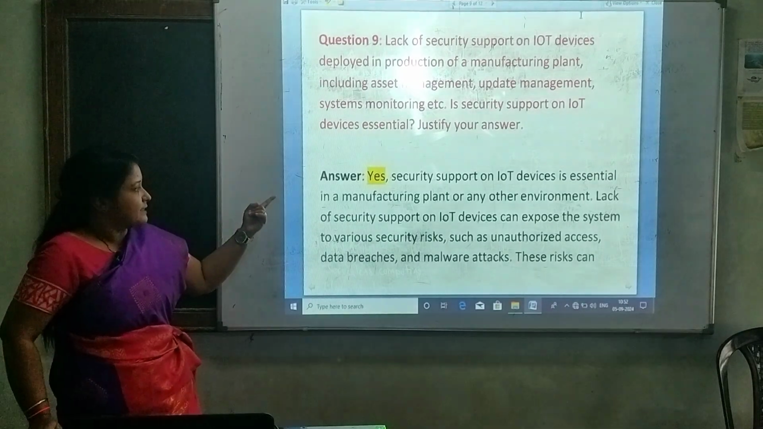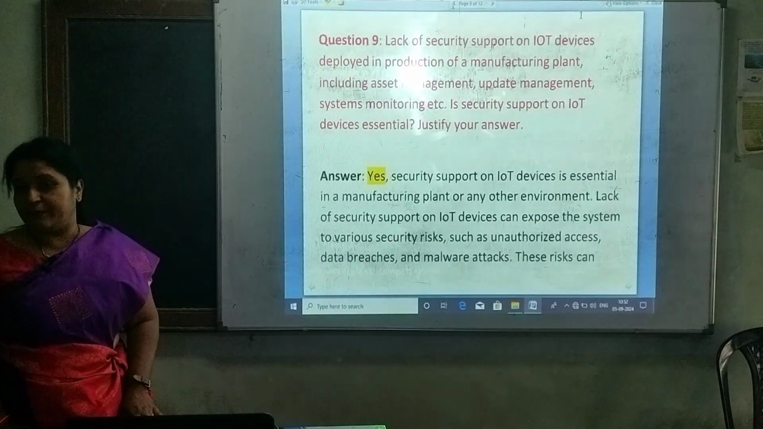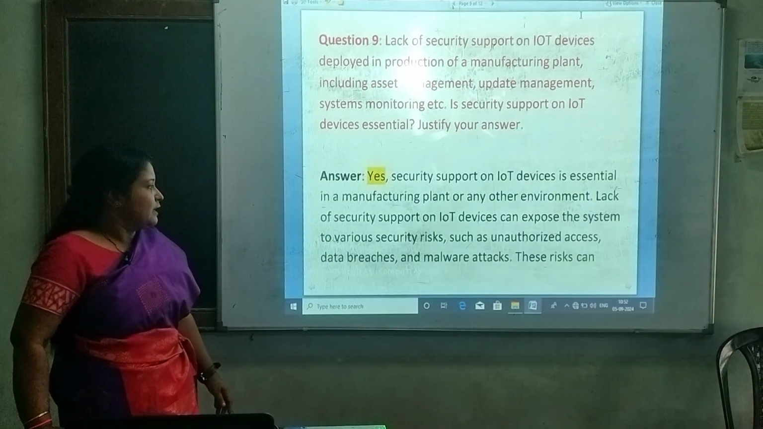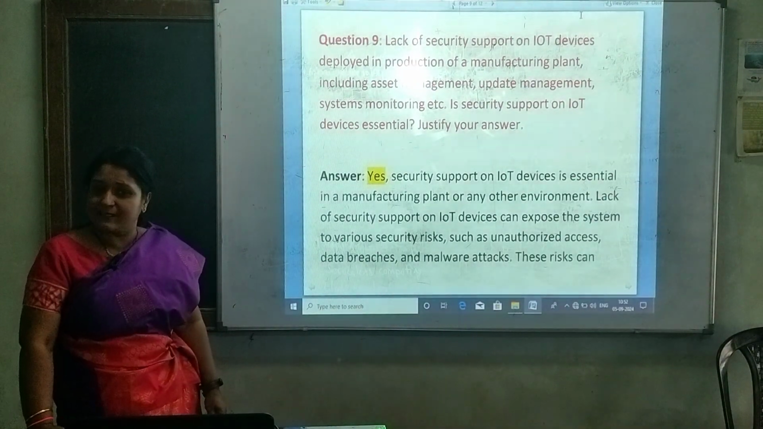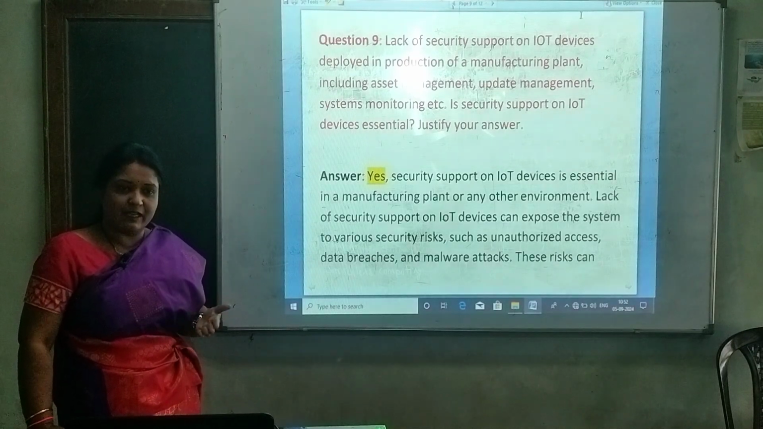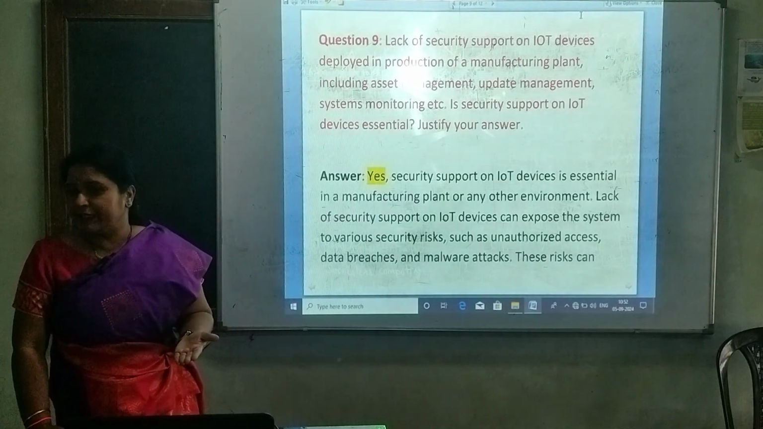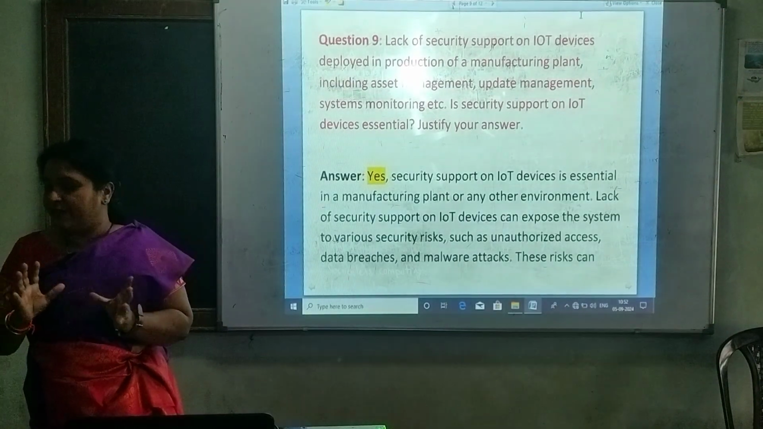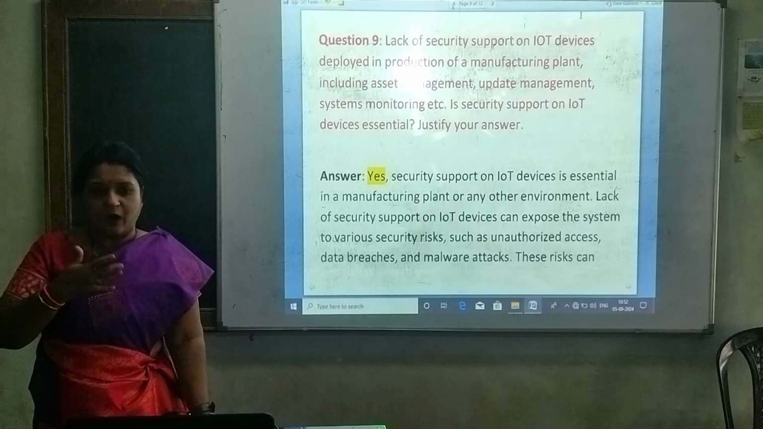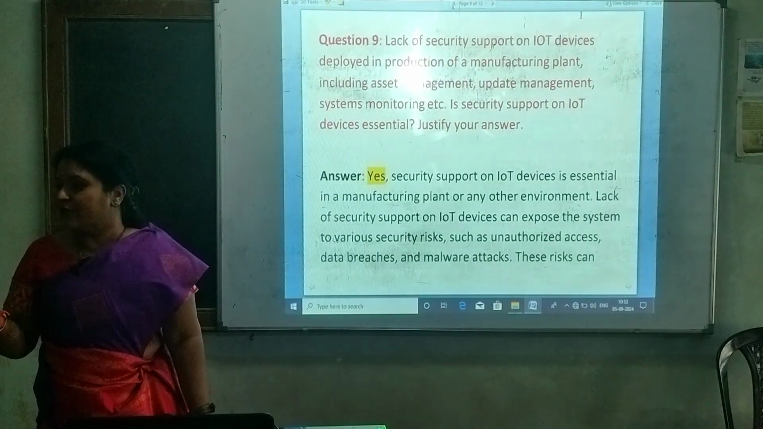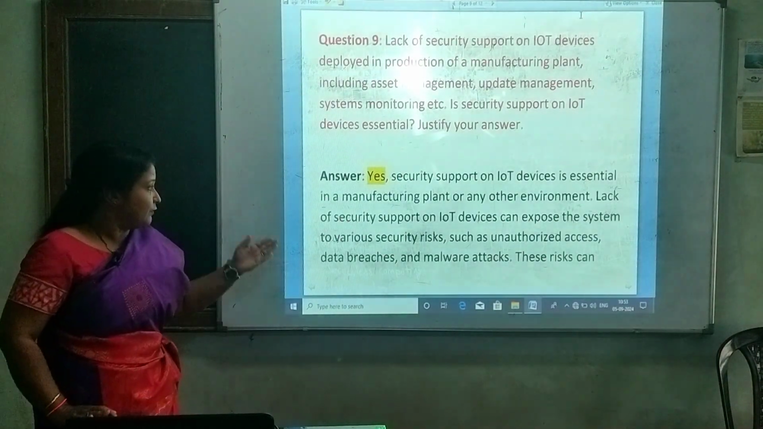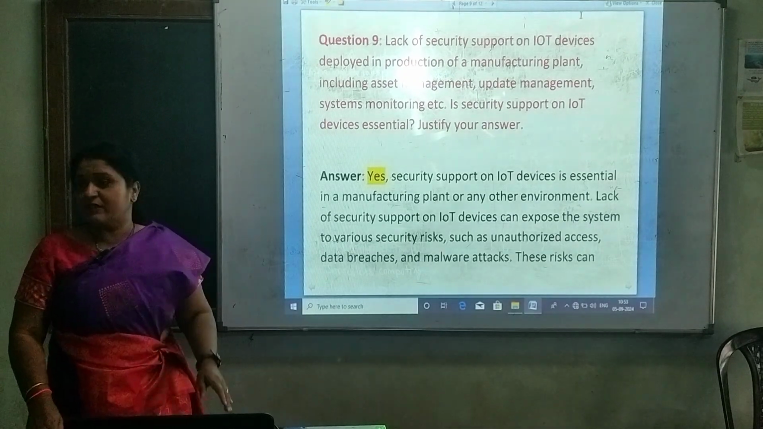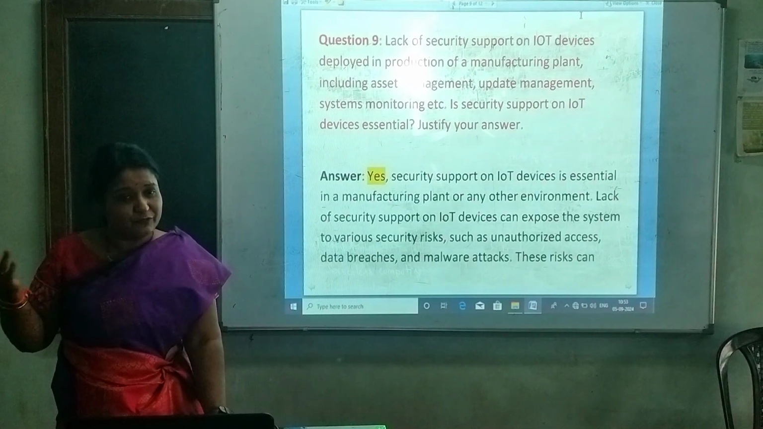Yes, security support on IoT devices is essential, because in a manufacturing plant or any other environment, lack of security support on IoT devices can expose the system. All the IoT devices are connected to the internet. It is not only dedicated industry level customers that are connected; all are connected to the net. If those are not secured, anybody can access them, because in the previous questions we explained how it is affecting the medical field also.